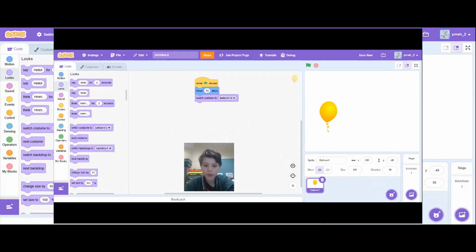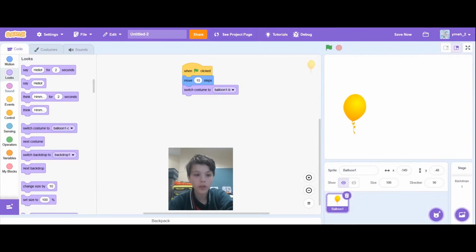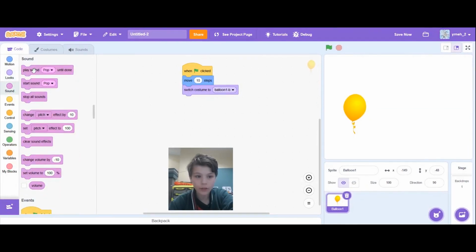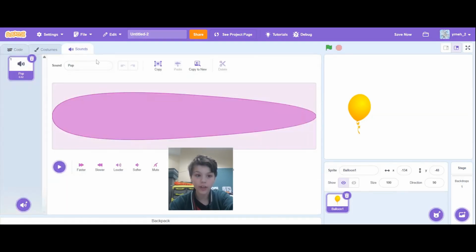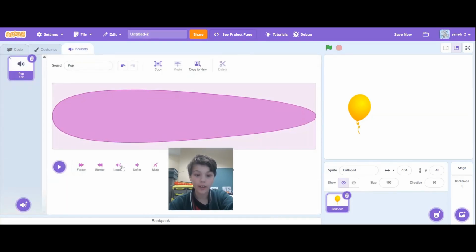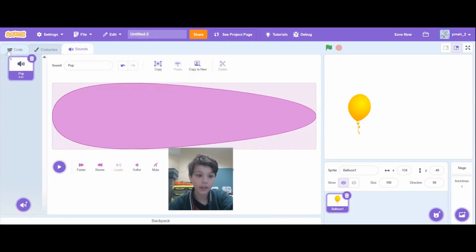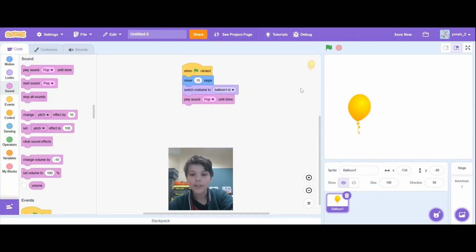After we've done things in looks, now we want to move on to sound. Now that we're in sound, we're going to grab play pop until done and drag it underneath here. So now if we click on the green flag, it'll do all of our things and play a noise, like that. You can also go into your sounds here and click on louder to make it louder. I know, right? So now if we click it, it makes a louder noise.